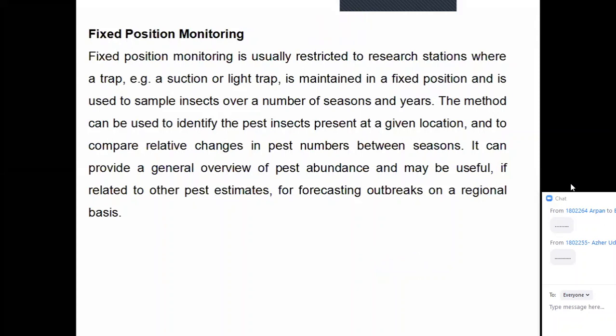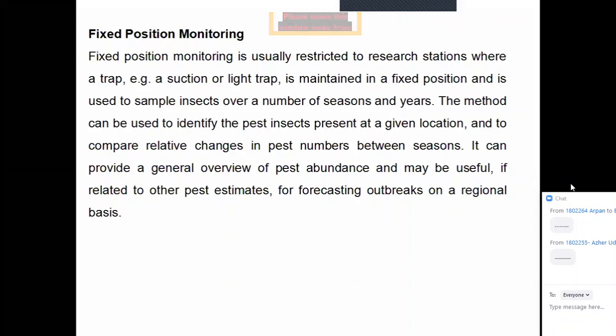Fixed position monitoring is done in the research station. In field-based monitoring, all this activity is done by the farmers, and the scientists or experts inform the information. But in fixed position monitoring, usually the scientists or the experts work and collect the data by using different traps. By field-based monitoring, a large area is covered, but fixed position monitoring covers only a certain area.